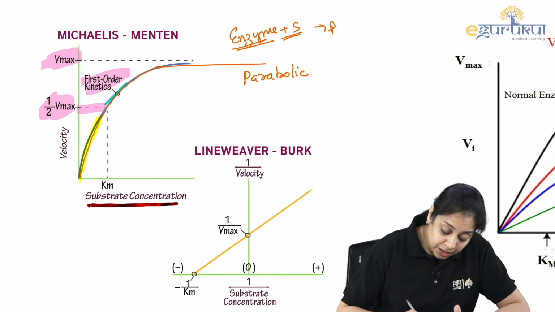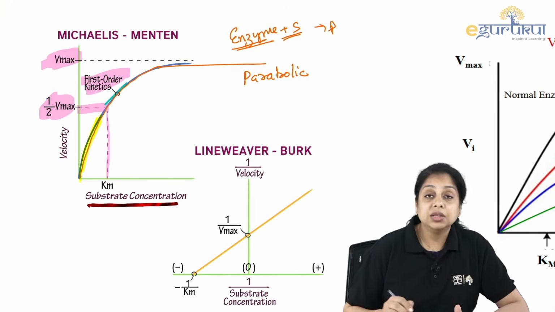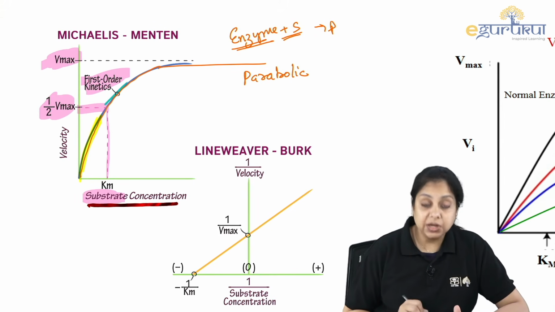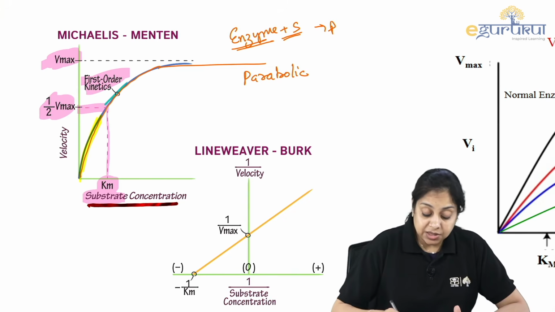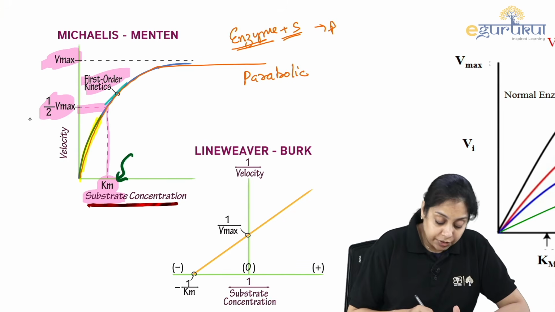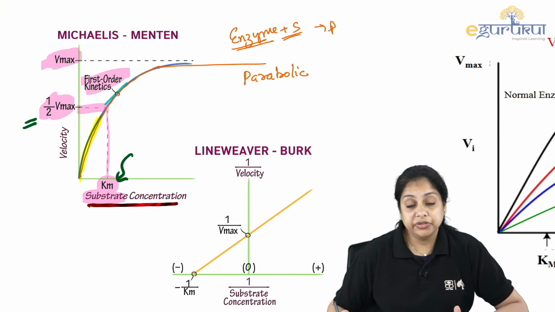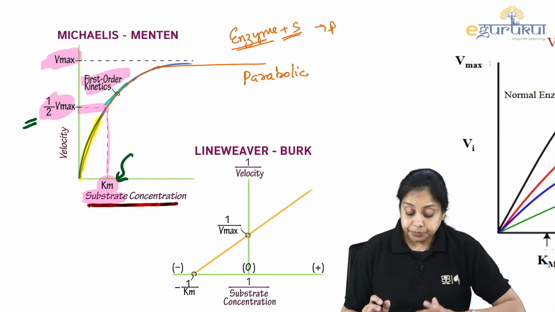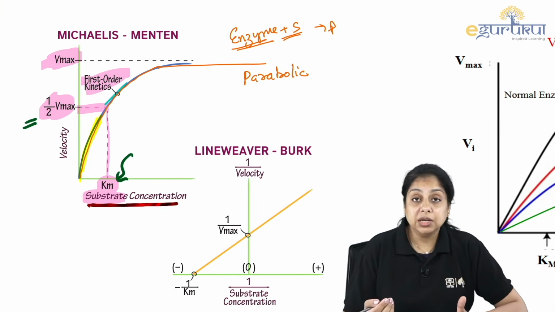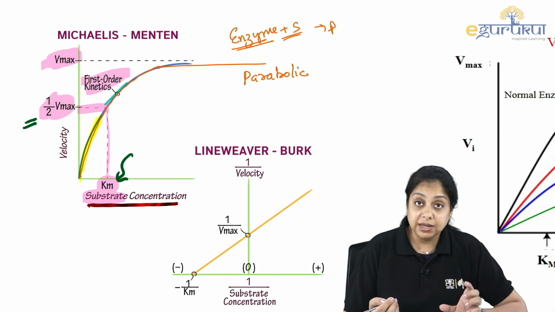If we drop down from half of the Vmax to the x-axis, that is the substrate concentration, and we get Km. So Km is the substrate concentration when the velocity is half of the Vmax. Okay? Half Vmax is giving you the Km. Since this is a parabolic curve, getting an exact number is difficult, mathematically incorrect.